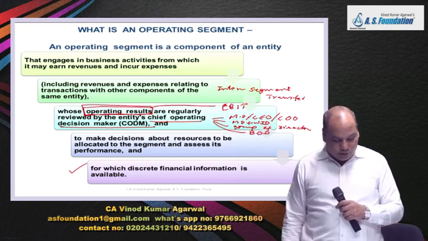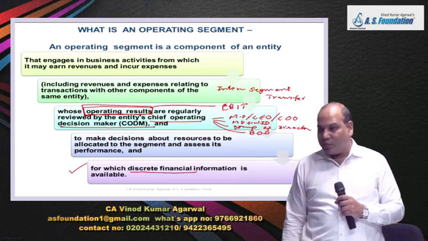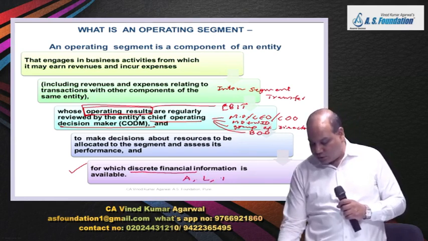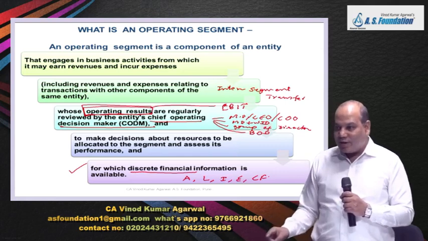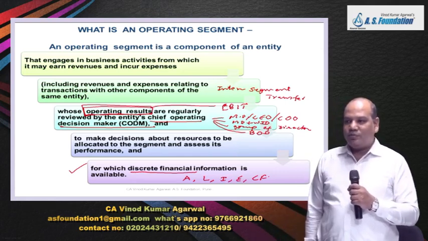The definition is very lengthy. Now the last line we will discuss. Discrete financial information means you should be able to calculate asset, liability, income, expense and cash flow.